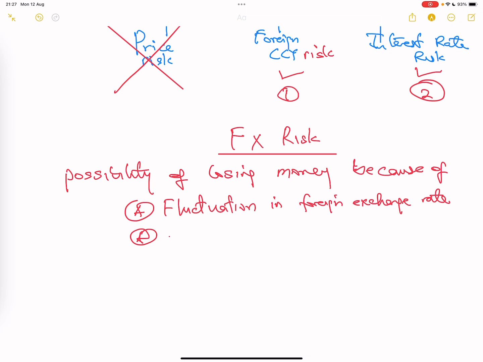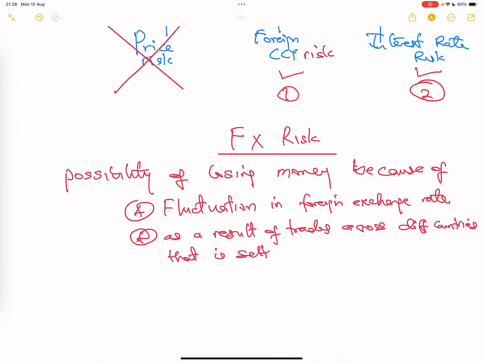Why? As a result of trades, or investment across different countries, that is settled in future.